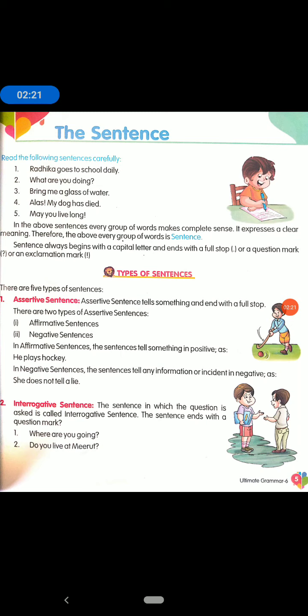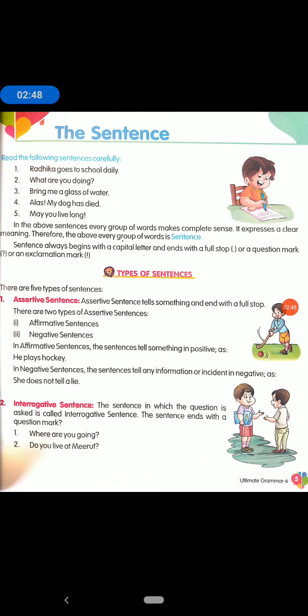So we can say that an assertive sentence tells something in a positive sense or in a negative sense, and it ends with a full stop. On the basis of their sense, assertive sentences are of 2 types: first is affirmative sentences, second is negative sentences.